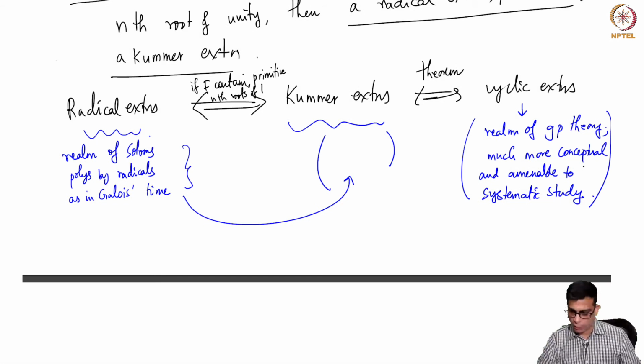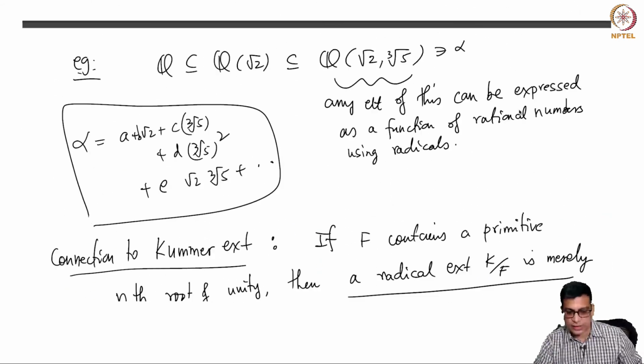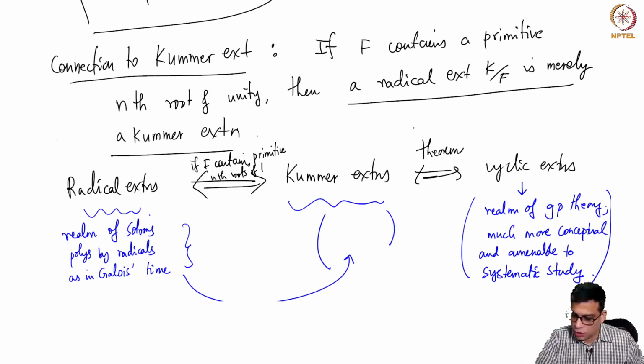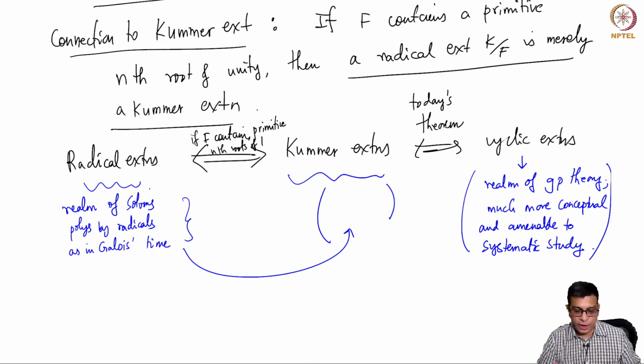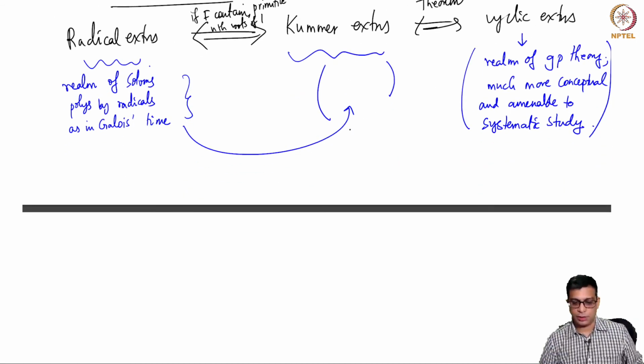Galois really translated the whole problem into a much more systematic conceptual problem using group theory, and this is the crucial bridge. We converted Kummer extensions to cyclic extensions, and hence the theorem of the last 2-3 videos is very important for us. It allows us to compare radical extensions to cyclic extensions. Modulo this slight worry that Kummer extensions are not just radical, but radical extensions where the base field contains primitive nth roots of unity, but that we will easily solve.